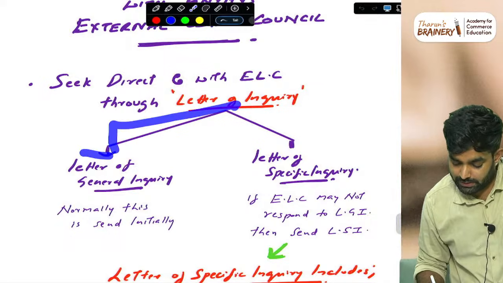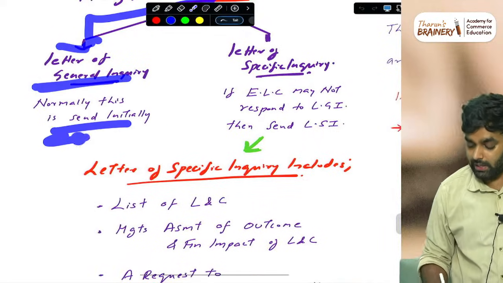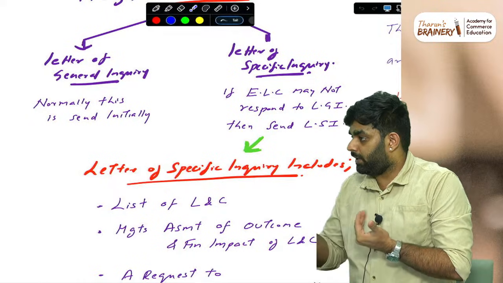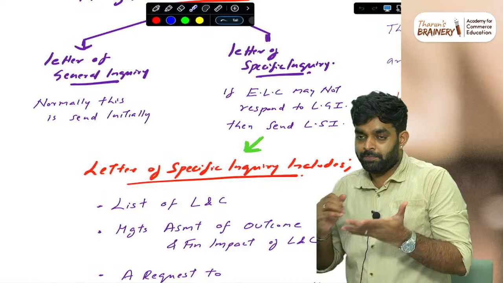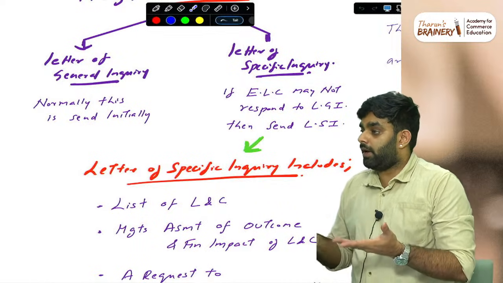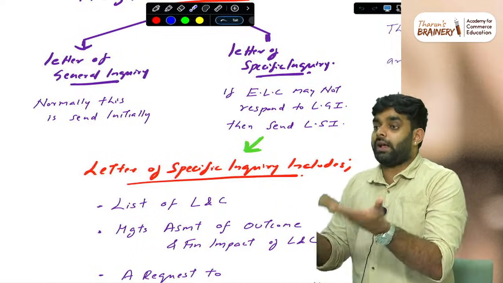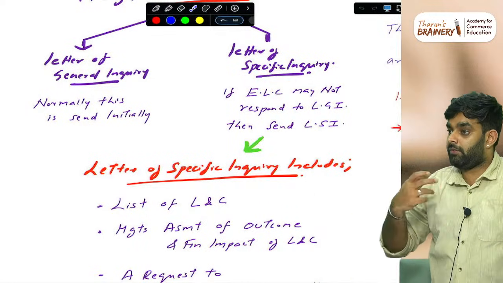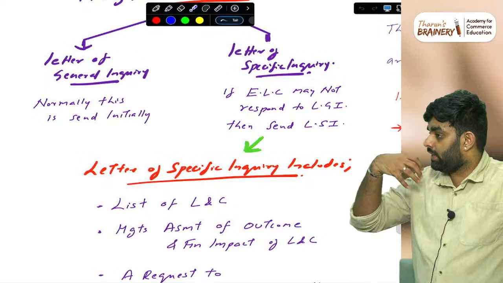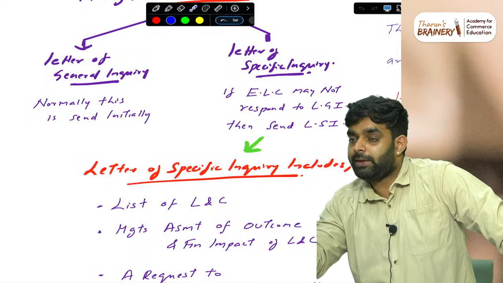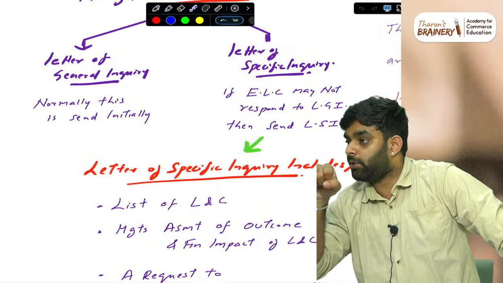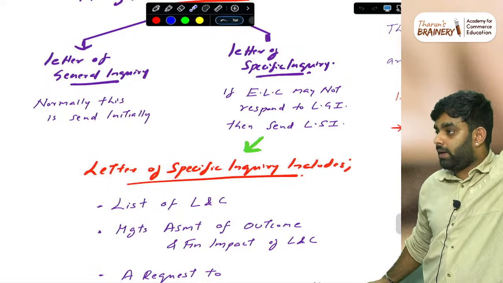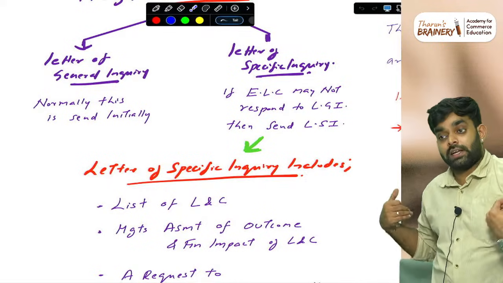The letter of general inquiry is basically like sending a letter to the advocates of the company. Like, I am the auditor of the company and I need to know about all the cases filed against the company and filed by the company which you are handling. Generally, we are asking everything. First, everyone will send this general inquiry. Imagine that advocate receiving it: I need to write and give it to him. How can I write? He may not respond.